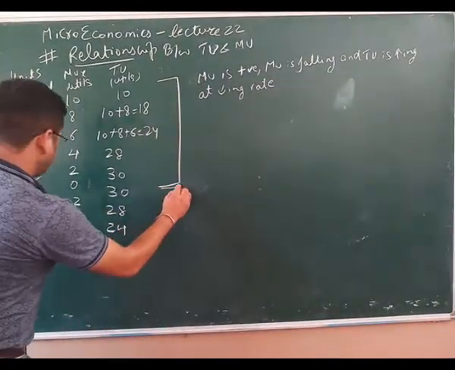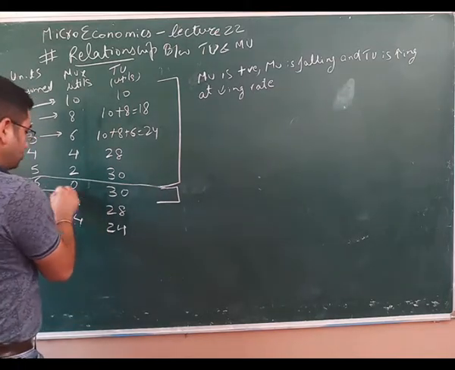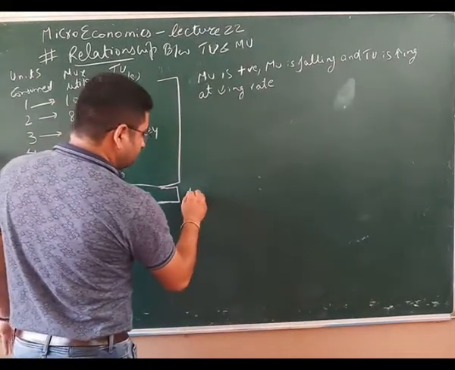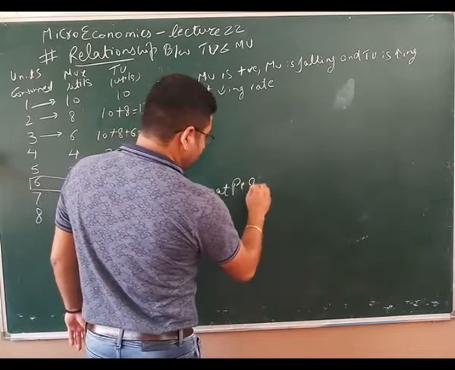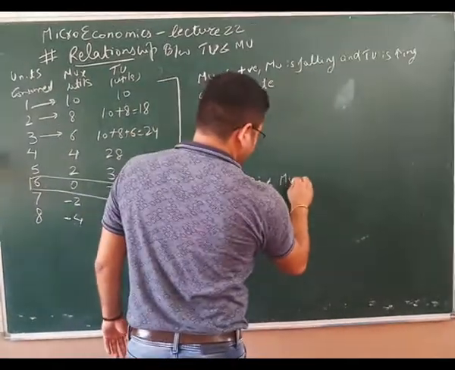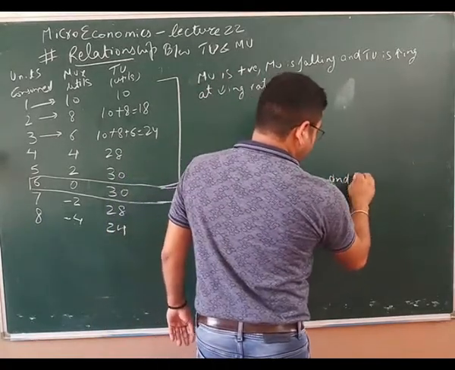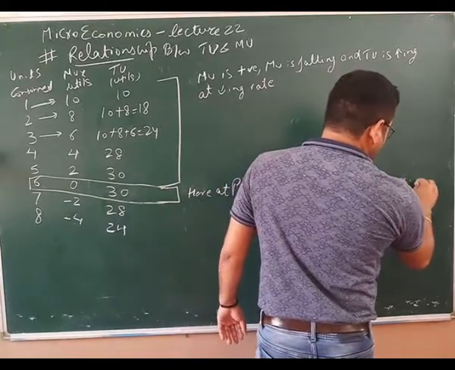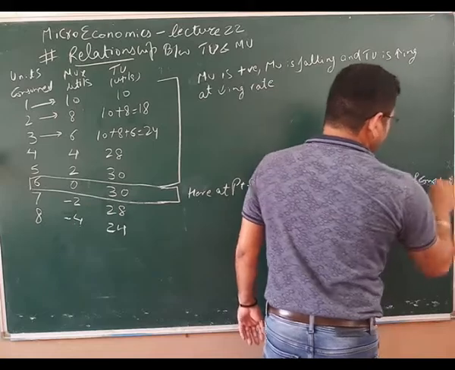Next we say here at the sixth unit, which is also called the point of saturation. Here at the point of satiety or point of saturation, MU is equal to 0 and TU is maximum and constant.